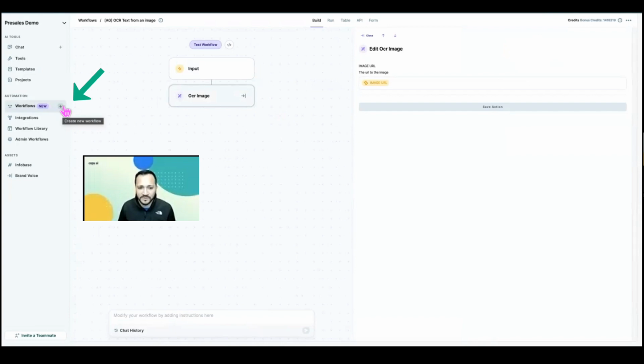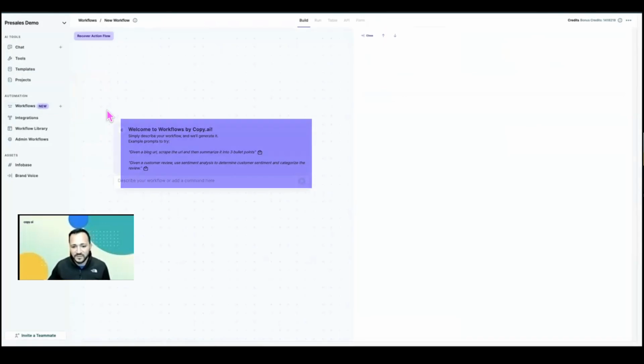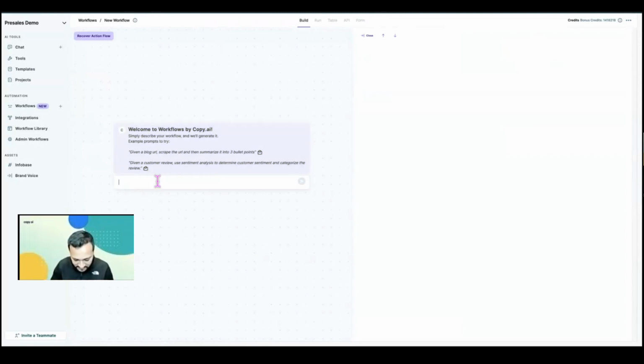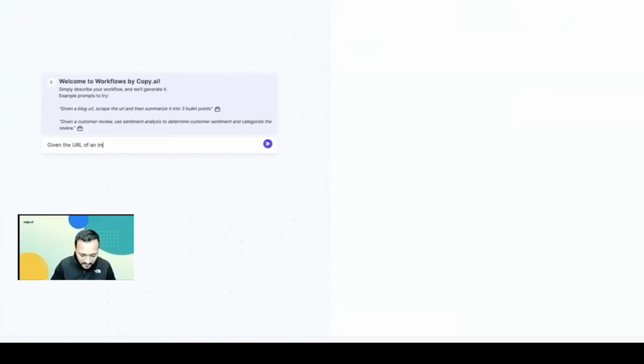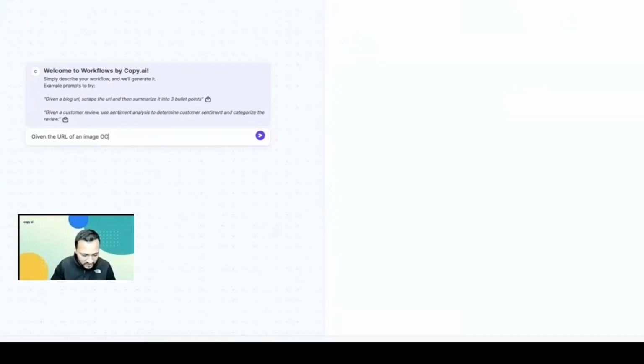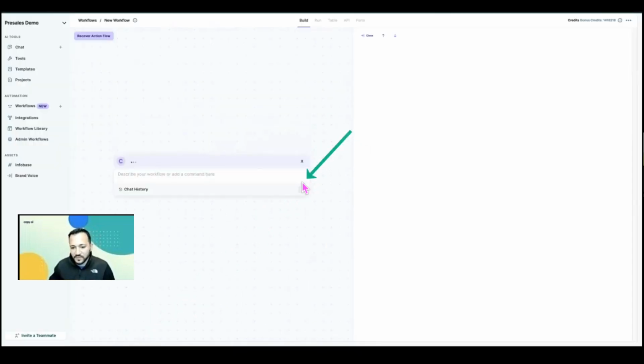We're going to navigate over to the workflows area on the left and create a new one. And using the structure that's given here in this purple box, we're going to stand that specific action up. So we're going to say, given the URL of an image, OCR the text in it. Perfect. So we're going to run that.